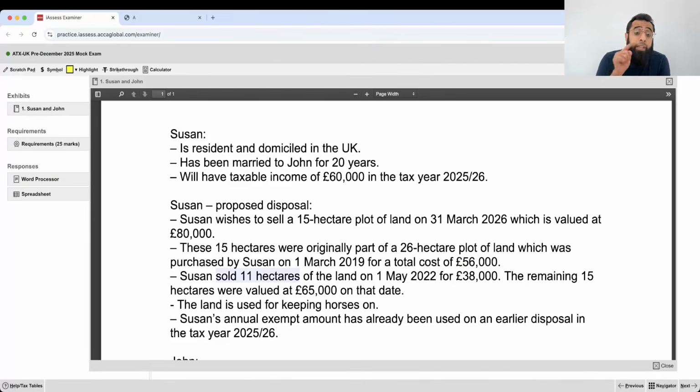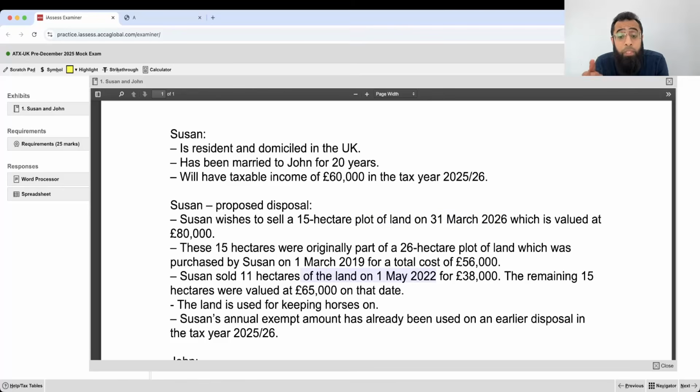Suzanne sold 11 hectares of land on 1st May 22. That's very interesting. She purchased in 2019, and 11 hectares were sold in 2022, which is not our current tax year. Our current tax year is 25-26, in which she is selling the remaining 15 hectares. So this is not the first part disposal, it's the second. The first was already sold in May 22.